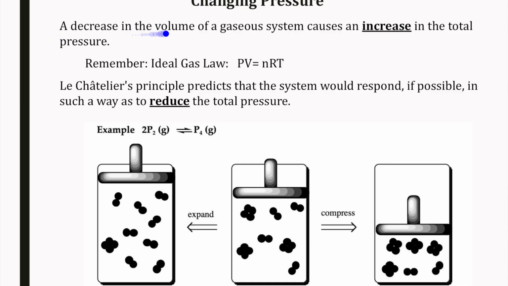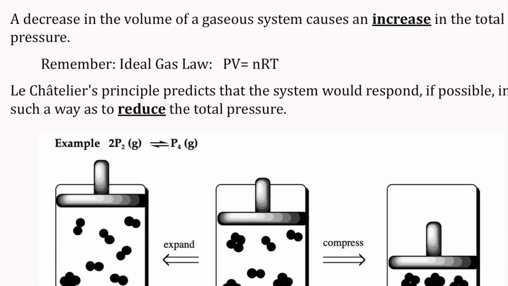when we're looking at this, a decrease in volume of gaseous systems causes an increase in the total pressure. So if we remember back to the ideal gas law, and when we're looking at these with that ideal gas law, we are looking at amount is not changing because we're not changing concentration with this. We are not looking at a change in temperature. We're only looking at a change in the pressure. R is a constant, so that's not changing. And so as we're looking at these, a decrease in volume, so if volume goes down and nothing on this side is changing, to counteract that, our pressure is going to go up.